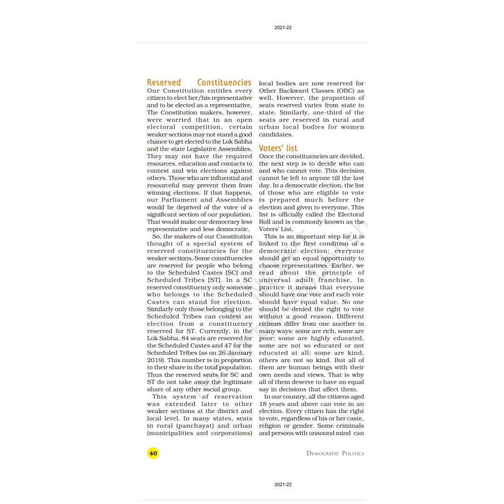They may not have the required resources: they don't have money, they don't have proper education, or they don't have proper contacts, so that they can win the election against the other person.